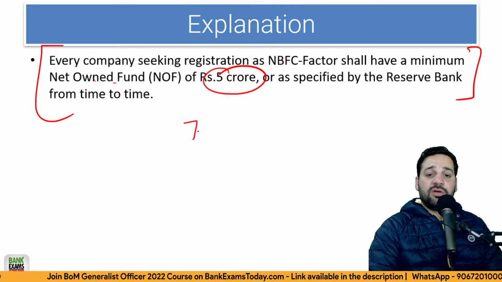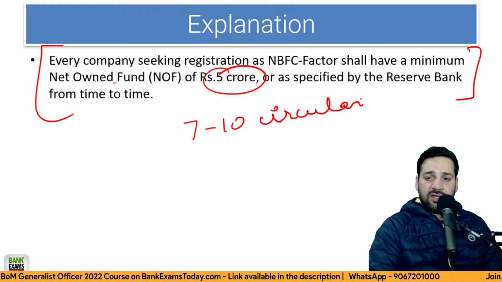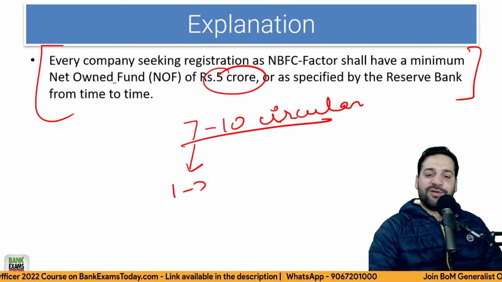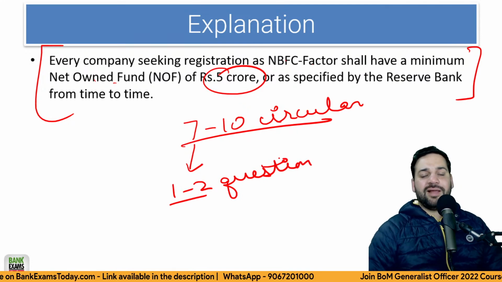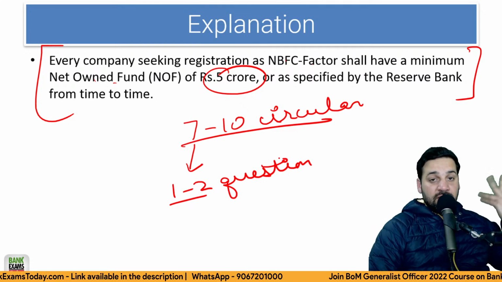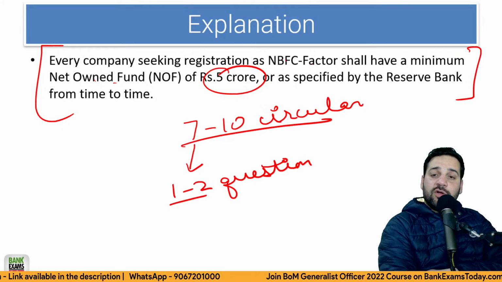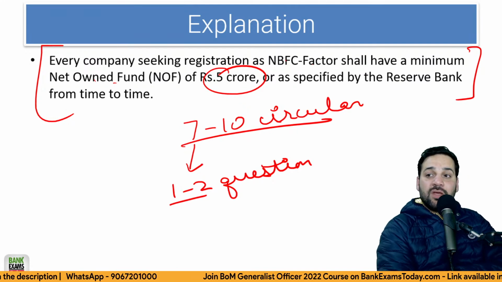Students, every month you are going to get like 7 to 10 circulars, right? In one circular, there would be at max 1 or 2 questions. एक या 2 questions ही होते हैं, that's all. इससे ज़्यादा नहीं होते. कईयों में तो कई circulars तो important होते भी नहीं हैं. That is what you are supposed to know. इतना ही आपको जानकारी होनी चाहिए.